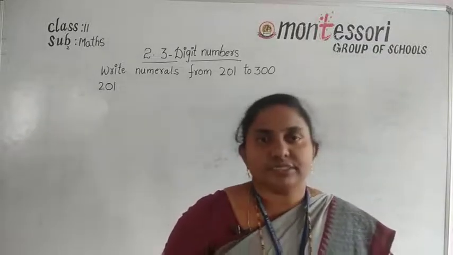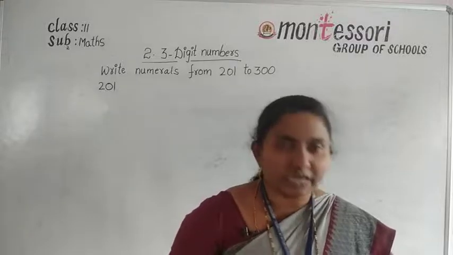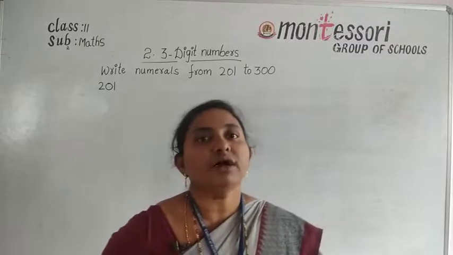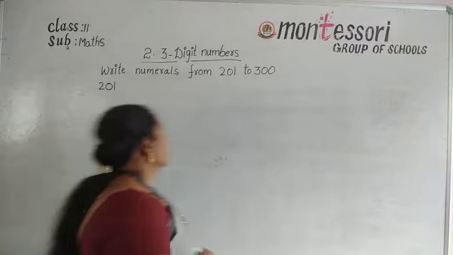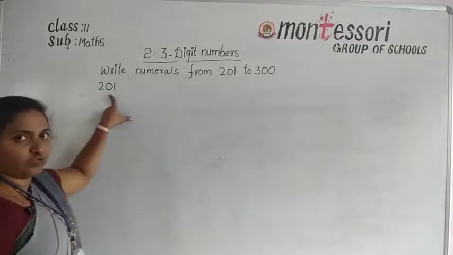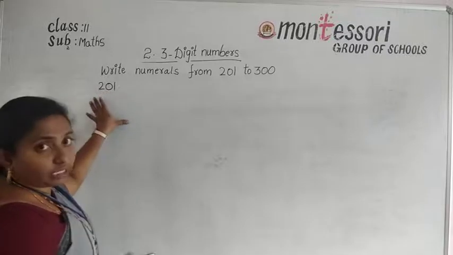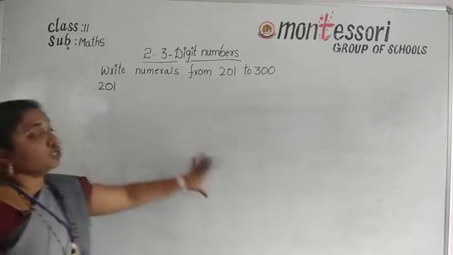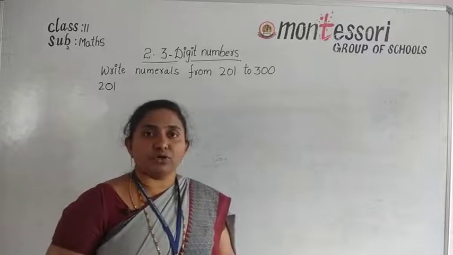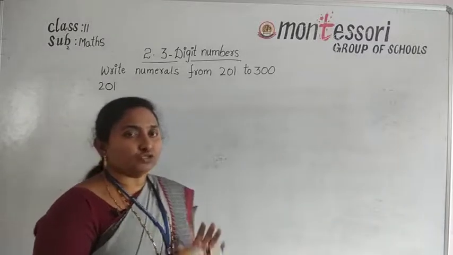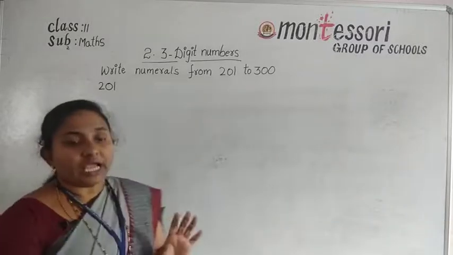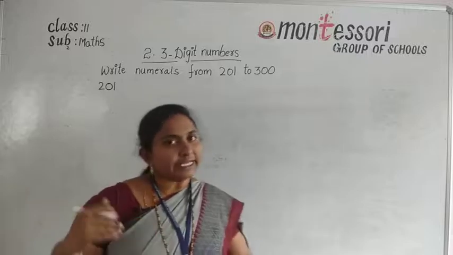Where the boxes are empty, you can write the answer. I am writing the 201 to 300 numbers on the board, so watch the video carefully and write the answers in your textbook.